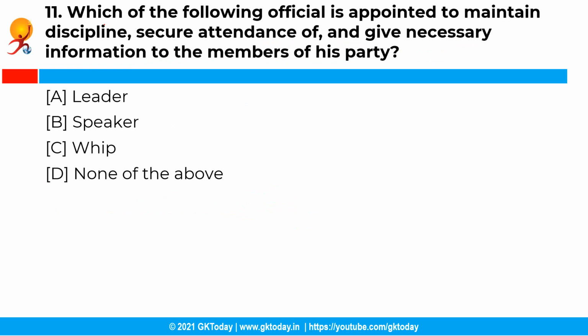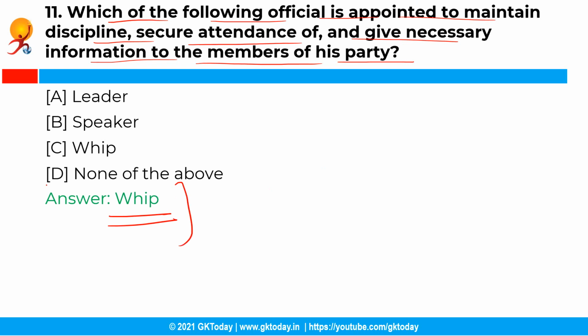Now the next question is, which of the following officials is appointed to maintain discipline, secure attendance of and give necessary information to the members of his party? So you have the following options and the correct answer is option C, that is whip. So a whip is an official appointed to maintain discipline, secure attendance of and give necessary information to the members of his party. He serves as a channel of communication between the party and its members.